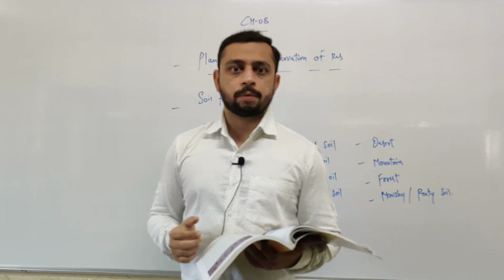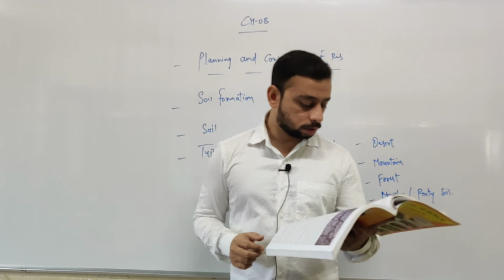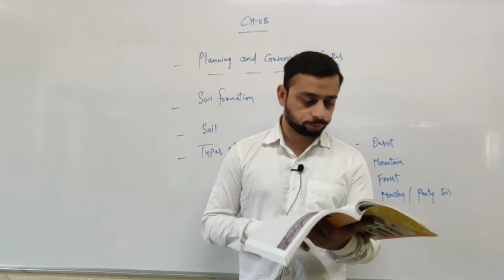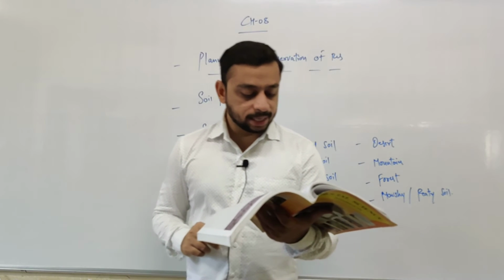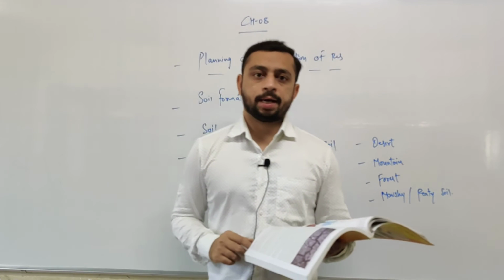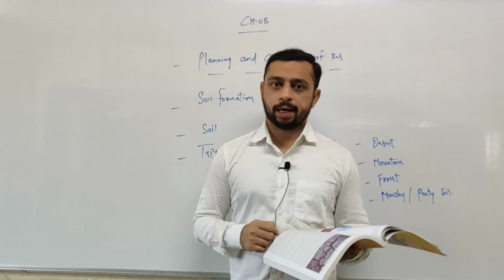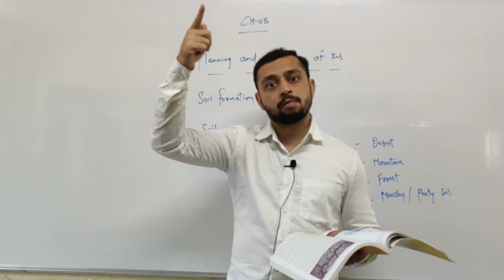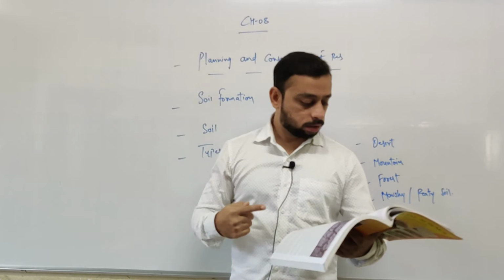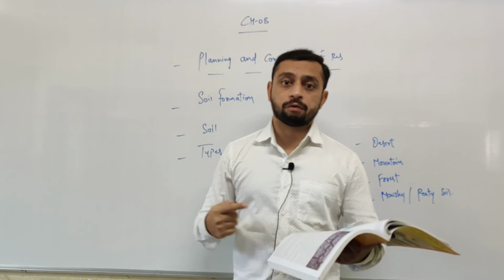Moving towards concept number 2. Second type, red soil. It occupies about 19% of the total land of India. 19. Underline the sentence. Alluvial soil 43%, red soil 19% of the whole India.